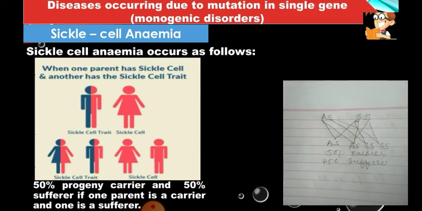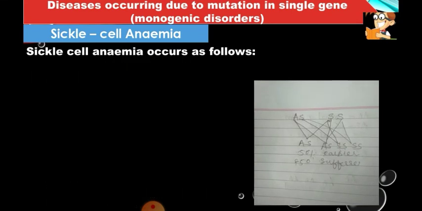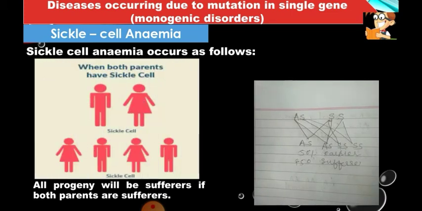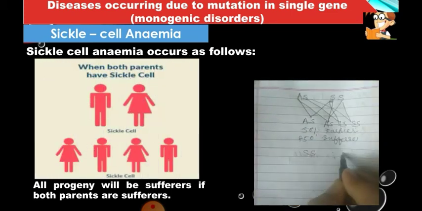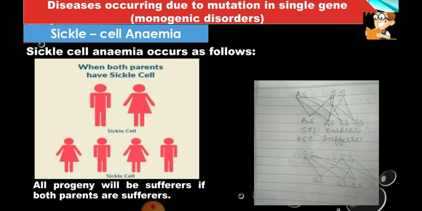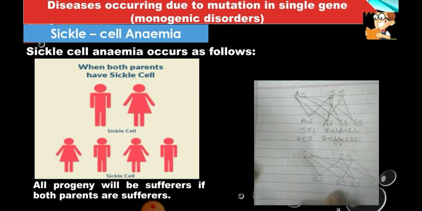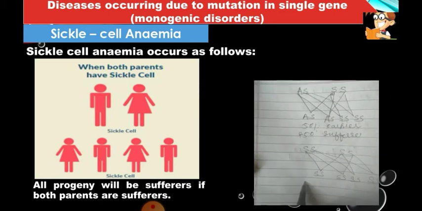Fine. Only the last combination is left, that is all sufferers. All sufferers means, of course, all progeny will be sufferers, correct? So 100% will be sufferers. We can have only SS, again SS, again SS, and again SS. All the progeny will be sufferers since both parents are sufferers. That is why it is advised to avoid marriages between a carrier and a sufferer, or a carrier and a normal, or a sufferer and a normal.